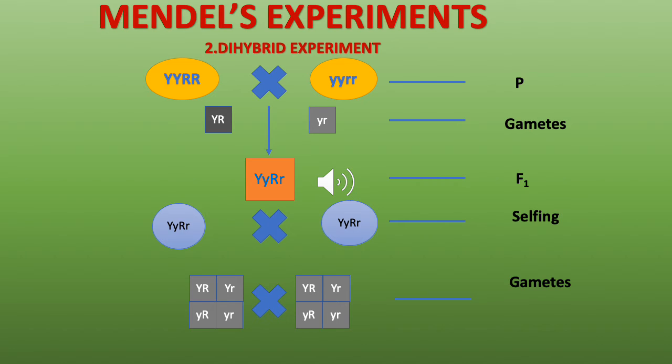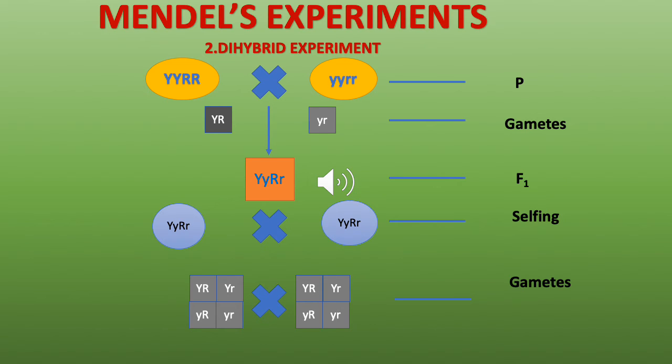So the seed was green and wrinkled and that was the other garden pea plant. So we have one yellow round garden pea plant and we have one green wrinkled garden pea plant. He took the yellow round plant and cross pollinated it with the green wrinkled plant, and both these plants are pure for their respective characters.